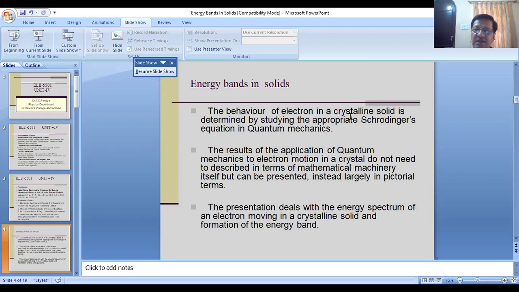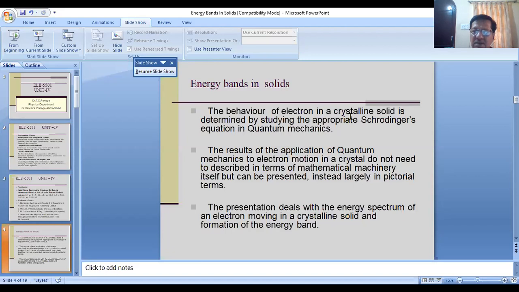Well, friends, this year you people don't have to solve the Schrodinger equation. You have to study the Schrodinger equation and see its physical interpretation, and we will use the direct results of the solutions of the Schrodinger equation and note down the possible values of energy possessed by the electron.